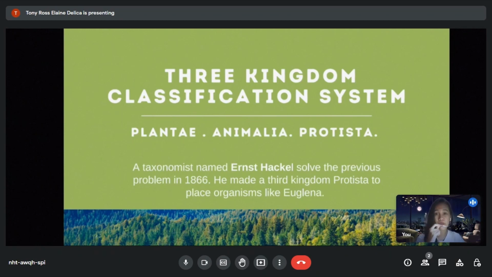He also included bacteria in the third kingdom. However, the fungi remained in the Plantae kingdom. Thus, many biologists didn't accept the position of fungi in the kingdom Plantae, and the three-kingdom classification system was still insufficient to clearly classify organisms. This is where the five-kingdom classification system was proposed.